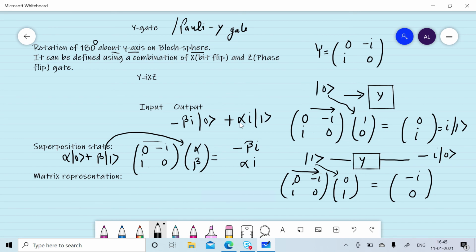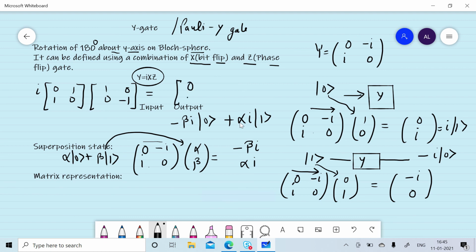Y gate can be specified as a combination of the X gate, that is the bit flip gate, and the Z gate, that is the phase gate. So Y will be equal to i X Z. The X gate can be specified by [0 1; 1 0], the Z gate can be specified by [1 0; 0 -1], and we will get the same matrix representation, that is [0 -i; i 0].